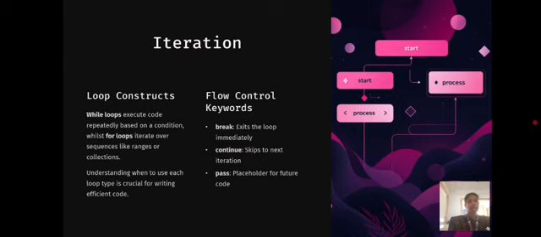And then the second one, flow control keywords. Flow control keywords are of three types. One, break. Second one, continue. And third one, pass. The first one, break, refers to exiting the loop immediately. And second one, continue, refers to skipping to the next iteration. And then third one, pass. Pass refers to a placeholder for future code.